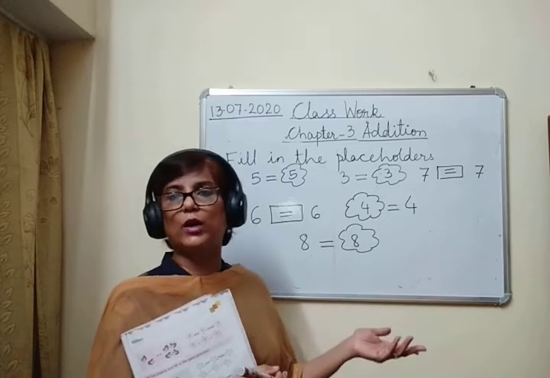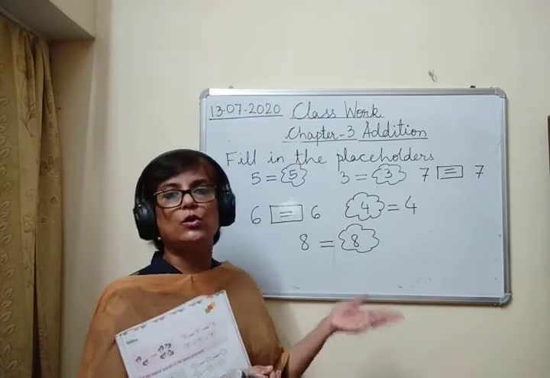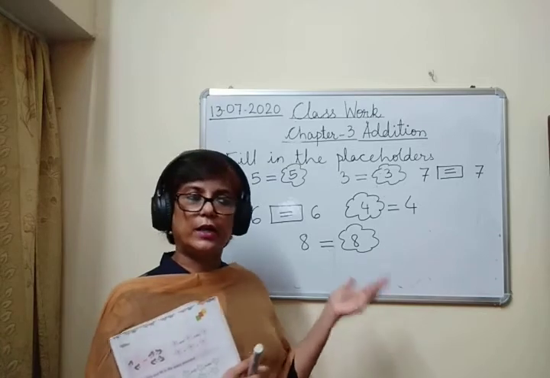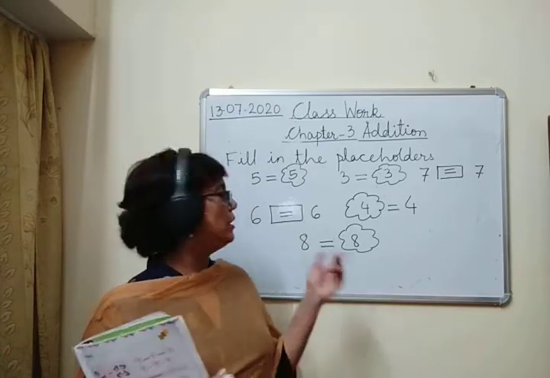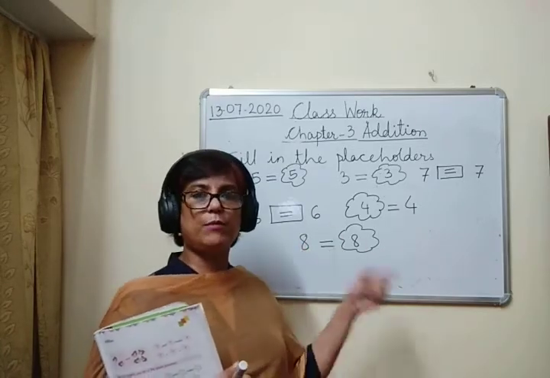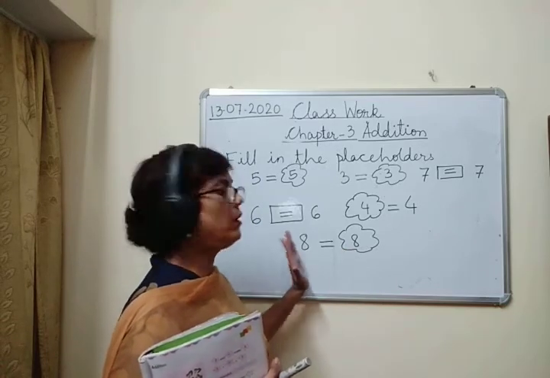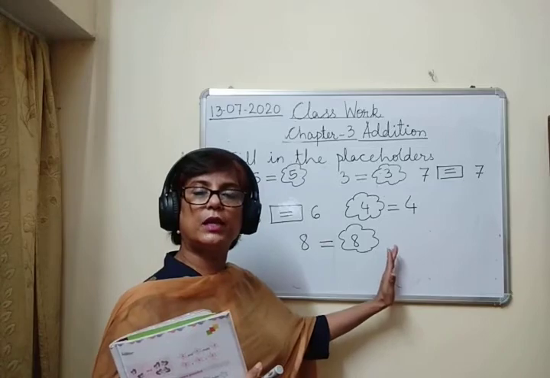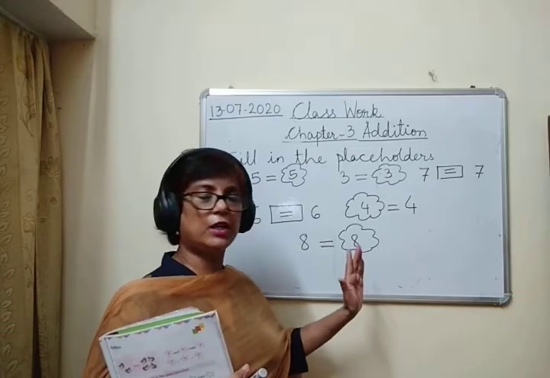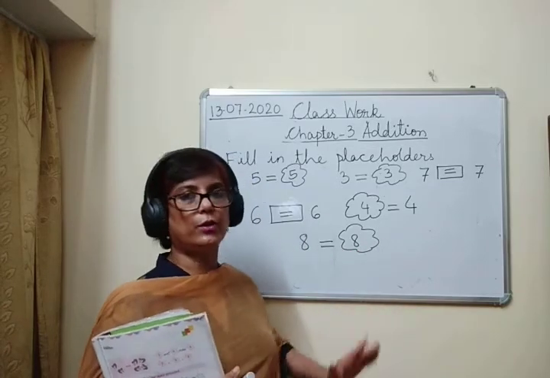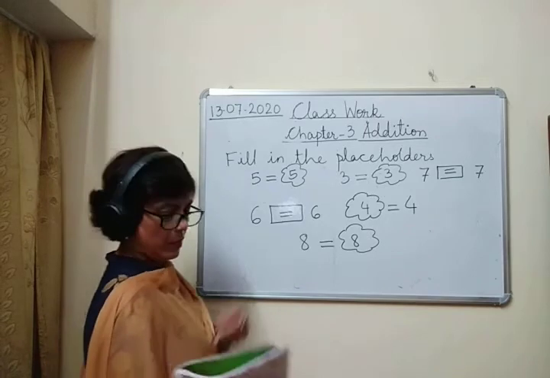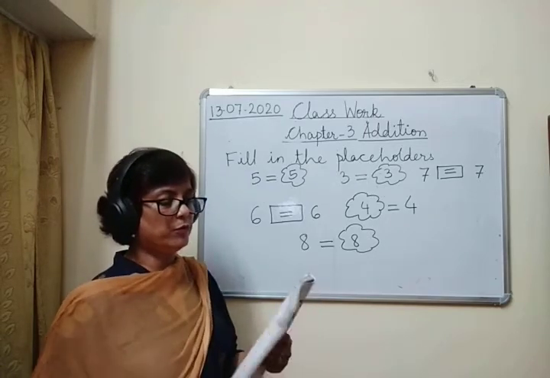1 is equal to 1, 2 is equal to 2, 3 is equal to 3. So हर एक नंबर अपने नंबर के बराबर होगा. So we have to write same number on both the sides. Is equal to के इधर जो नंबर लिखना है और is equal to के इधर जो नंबर लिखना है, दोनों नंबर सेम होने चाहिए. So 8 is equal to 8. Okay? I hope this is clear to all of you.